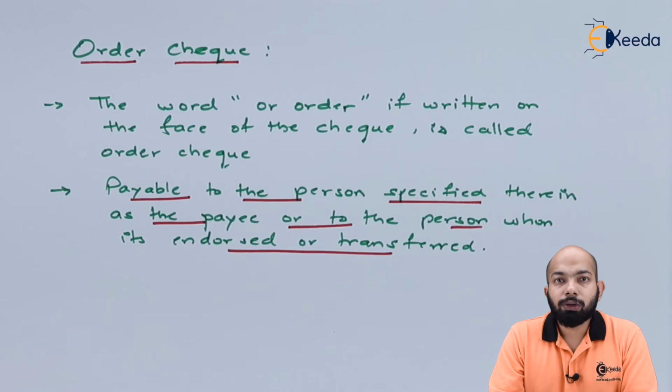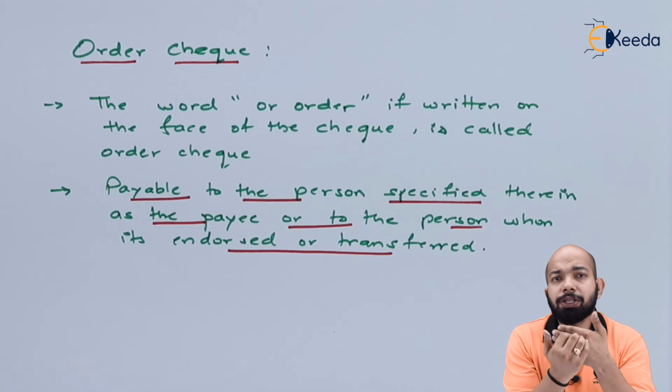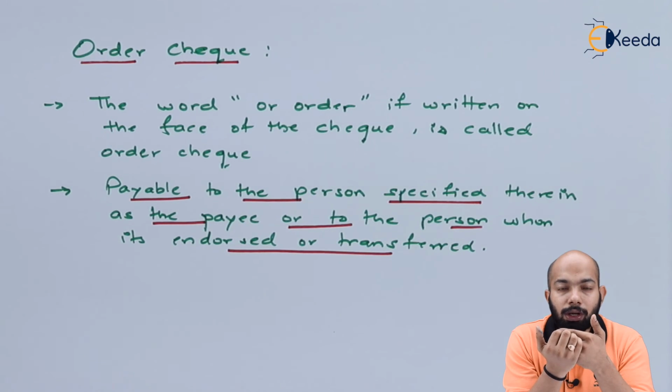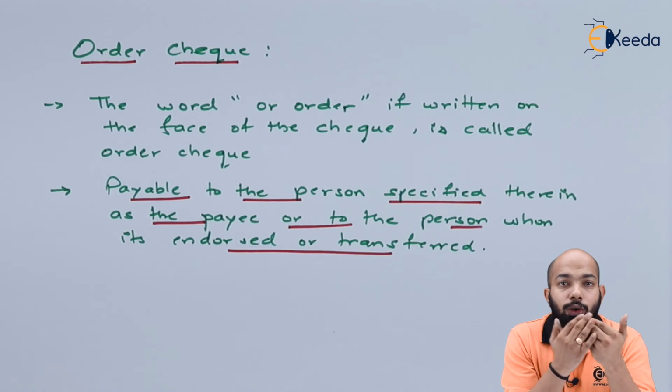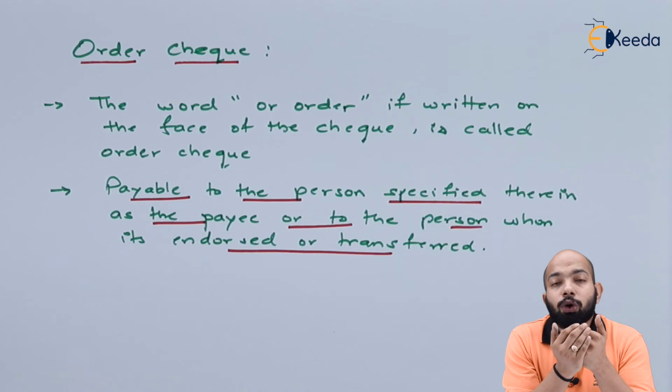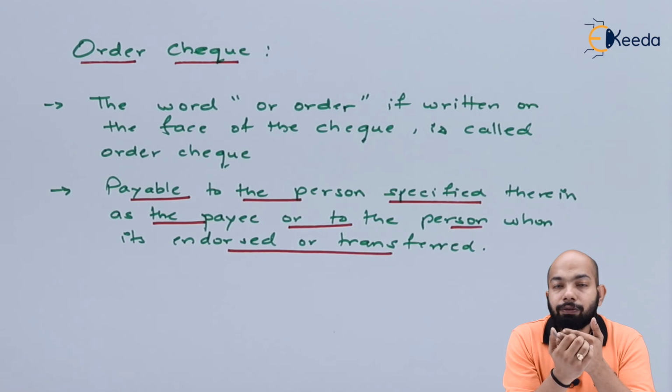Such checks are payable to the person specified in that check. If you have mentioned a certain name, that amount will be given only to that person. Or if this check is endorsed or transferred to someone else, that person's name will be here and only that person is entitled to receive that amount. Hence, an order check is completely different from a bearer one. Let's go on to the next part.